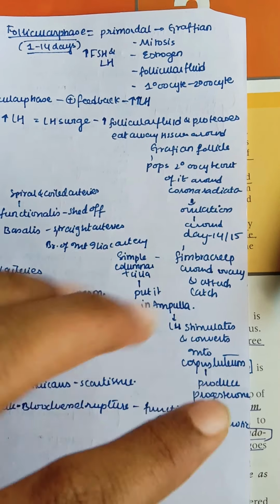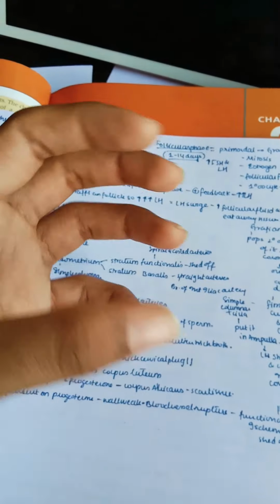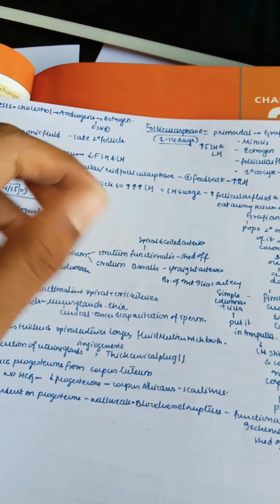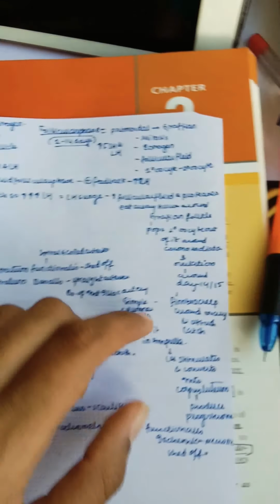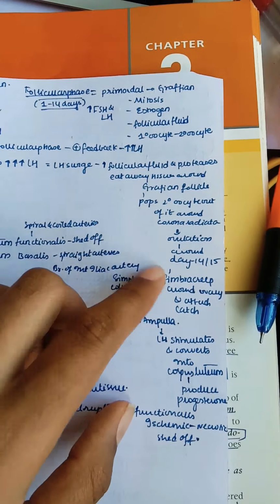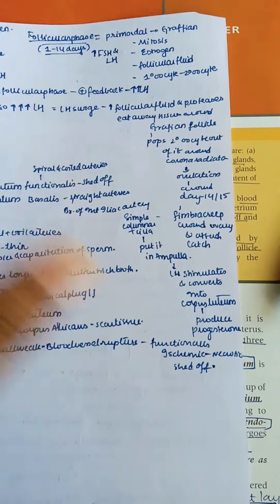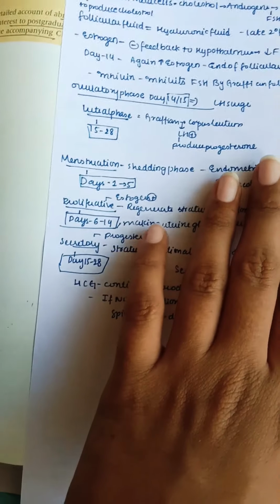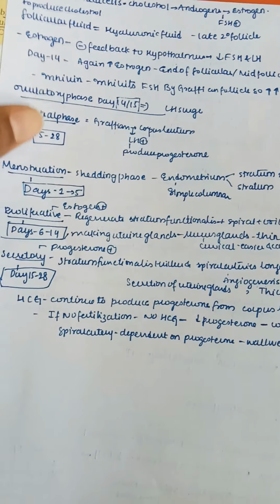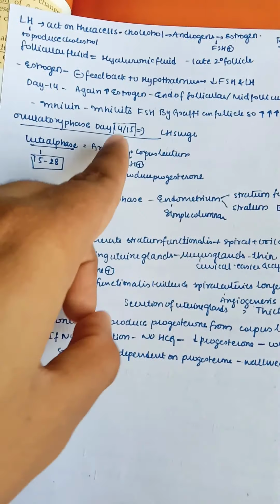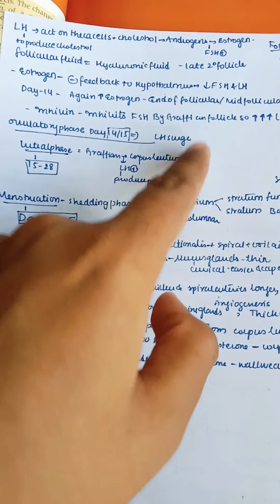The fimbriae creep around this ovary like this. For example, this is the fimbriae. So it creeps around like this, picks up the secondary oocyte, and attaches and catches it. So this is what is taking place. Now let us look at the ovulatory phase. The ovulatory phase is from day 14 to day 15, because of the LH surge.